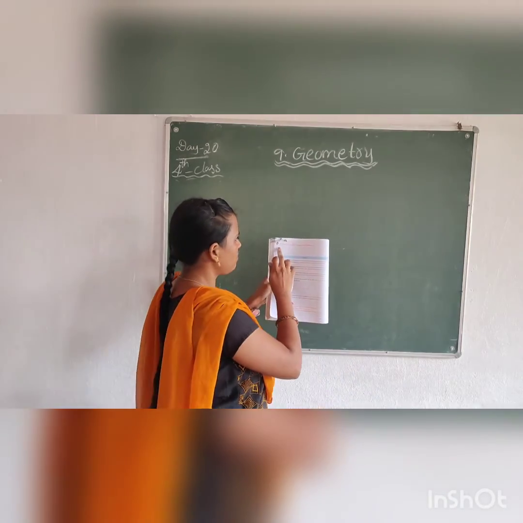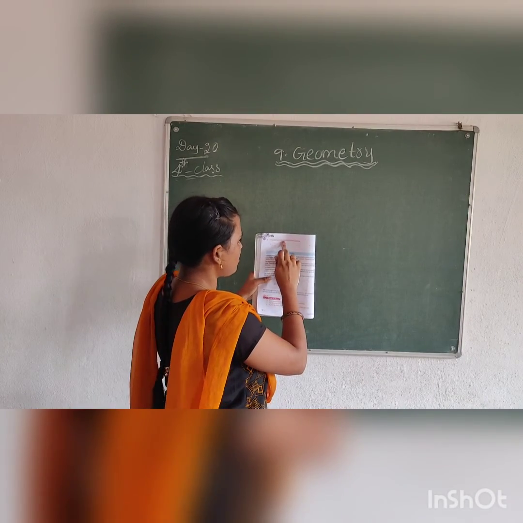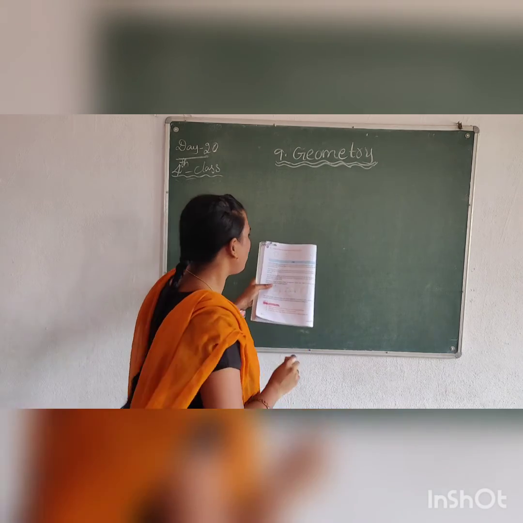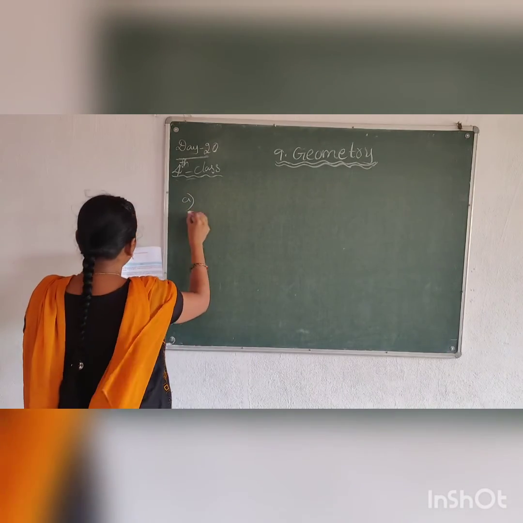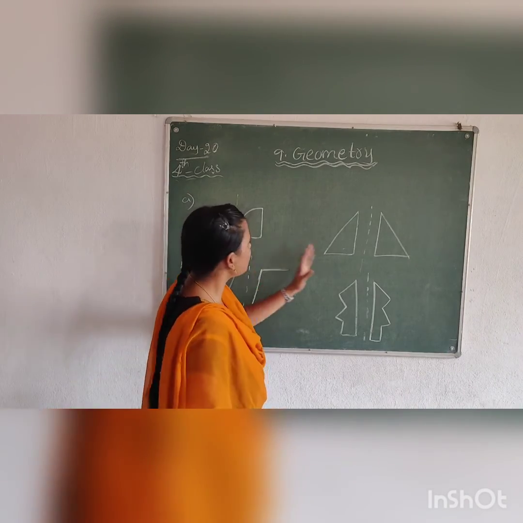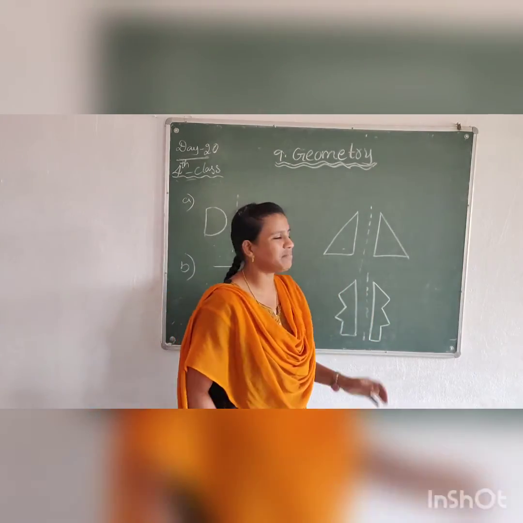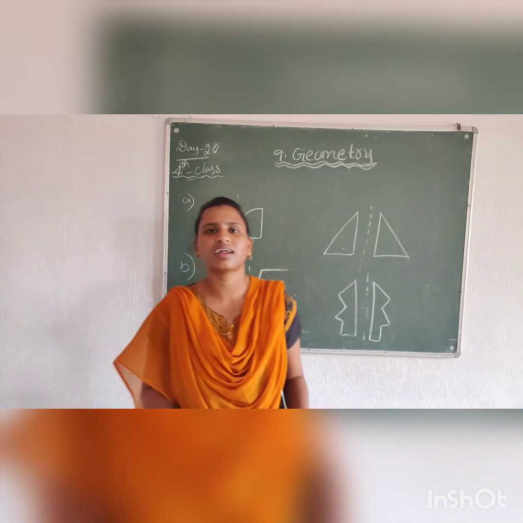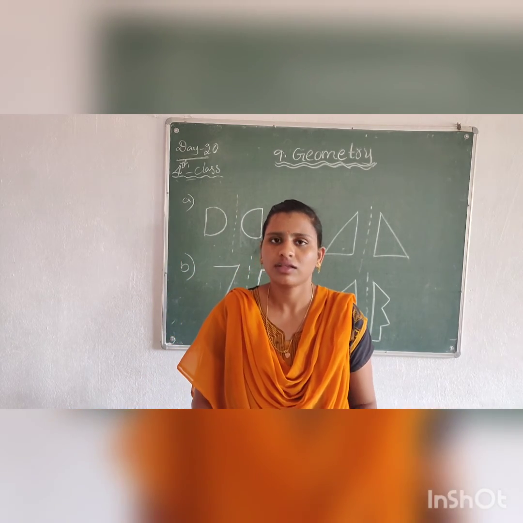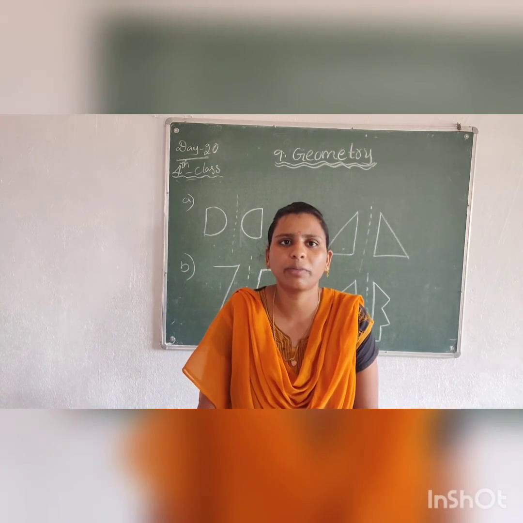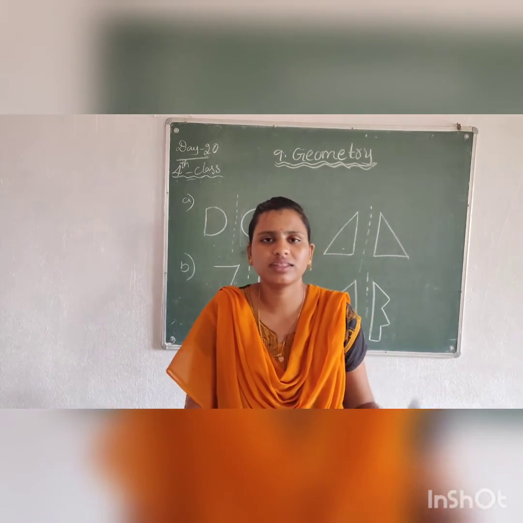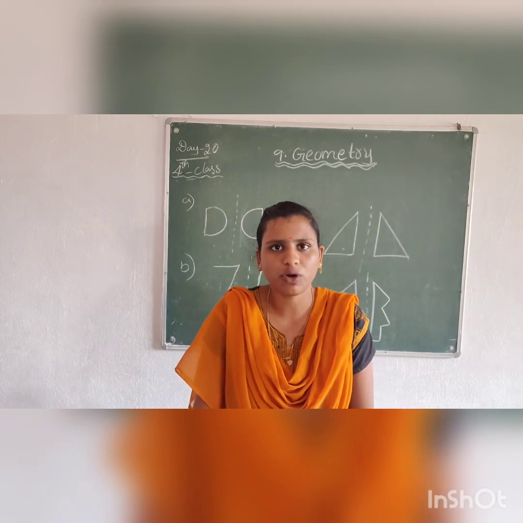Let's see the fourth one. Draw the mirror image of each of the following. First, take a mirror image. These are the mirror images or reflections of the pictures. We have the circle topic in this class. I will tell you about the topic in this class.